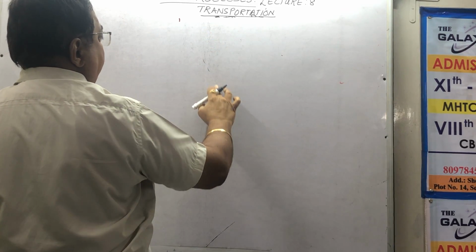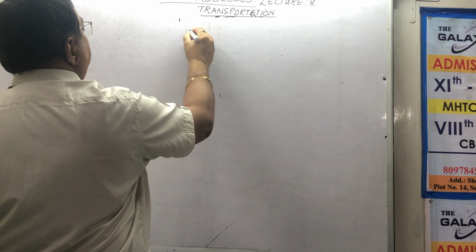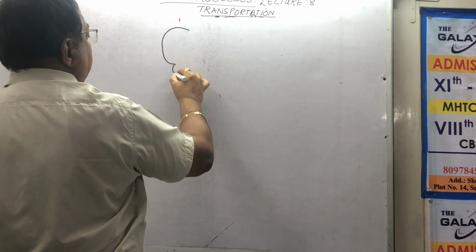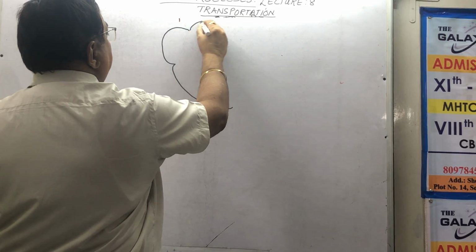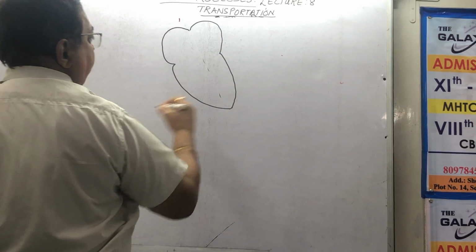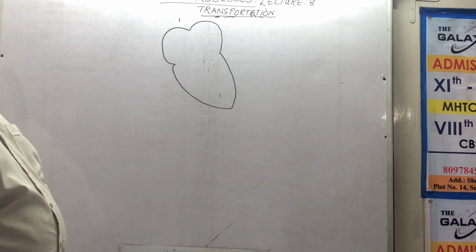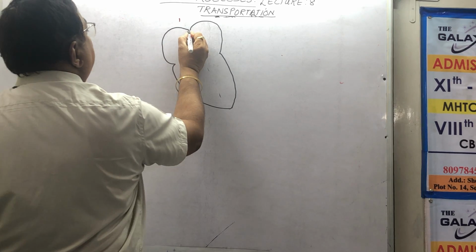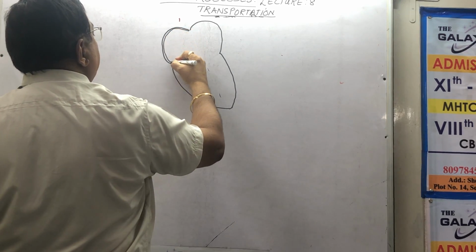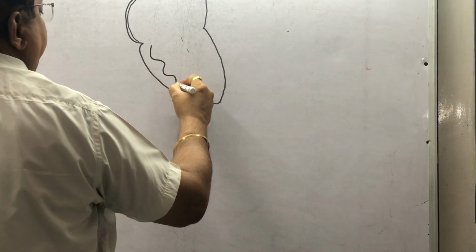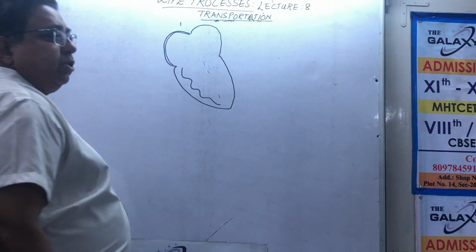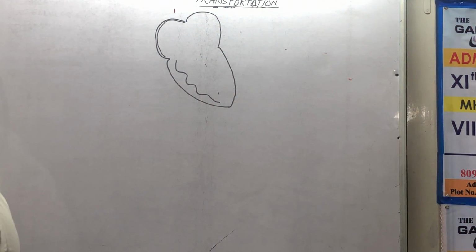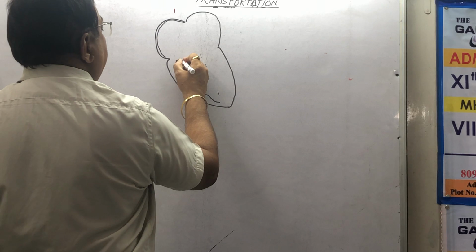I'm making it light so that I don't have to rub afterwards. So first, second, third, fourth. 4 chambers of mine are ready. Then double up. This is thin and this is thick, wavy. Step number 2. Step number 3, draw the valves.